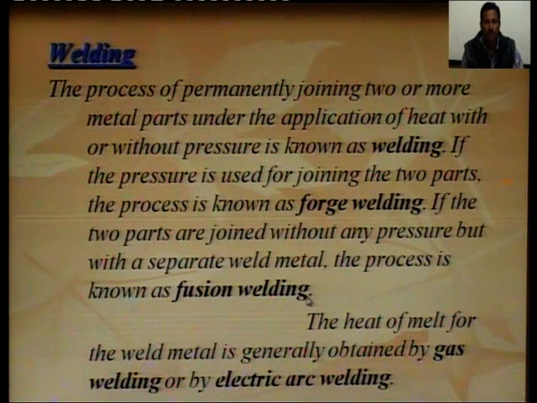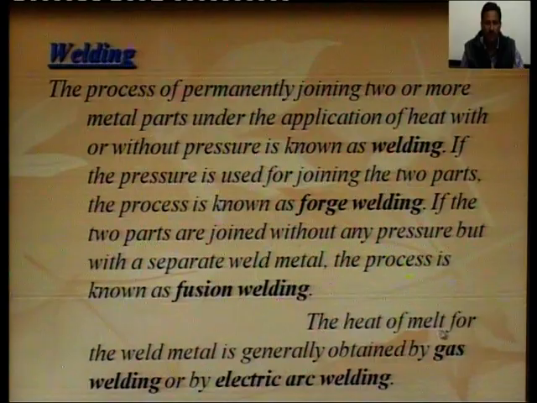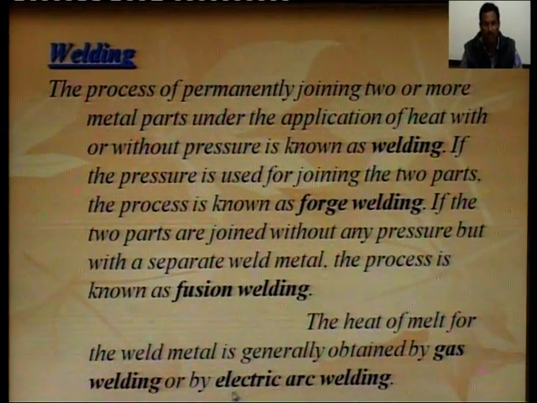The heat to melt the weld metal is generally obtained by gas welding or by electric arc welding.